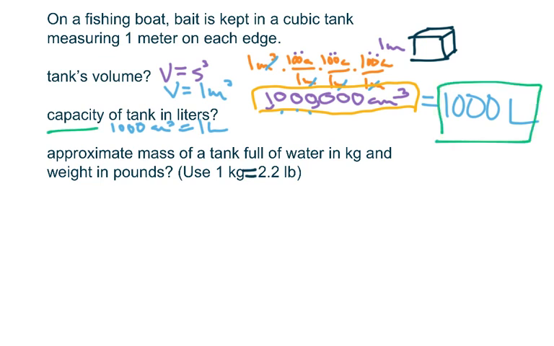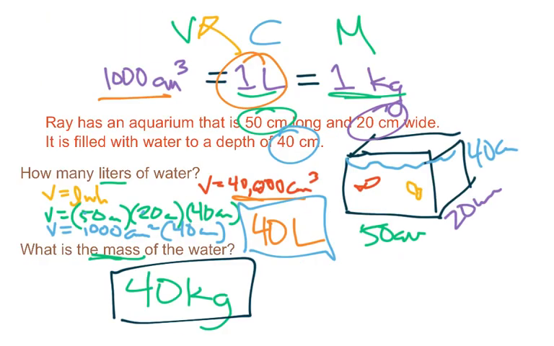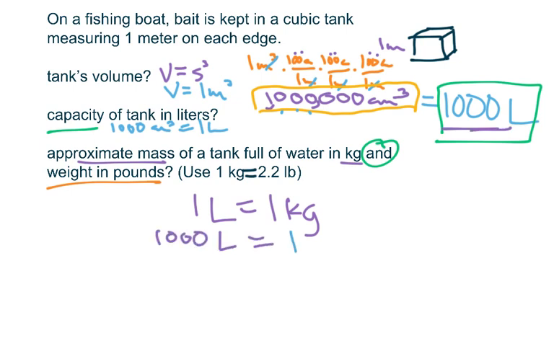Now let's move on. It says, what's the approximate mass? So now we're moving to weight. And that's where we're going to think about grams. And listen what they want. They want it in kilograms and they want it in pounds. And they give us a nice little conversion. So let's do the kilograms first. So again, we have a basic fact about this. 1 liter equals 1 kilogram. So if that's the case, 1 liter is equal to 1 kilogram. And I've got something that's 1,000 liters. Well, of course, it would be 1,000 kilograms. And I could box that up.